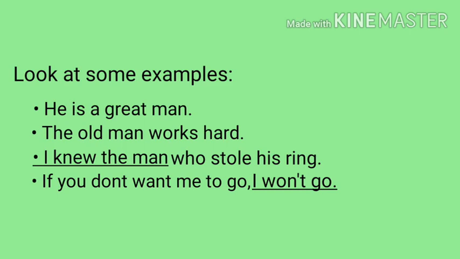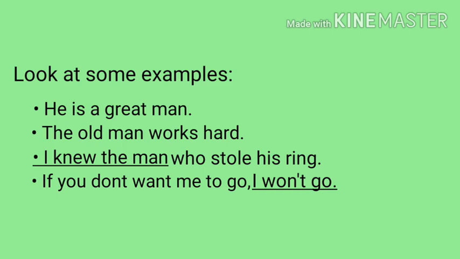The next one: if you don't want me to go, I won't go. Which one is the independent clause? Yes, it is I won't go, because it expresses a complete and meaningful thought compared to the other clause in the sentence, which is if you don't want me to go.